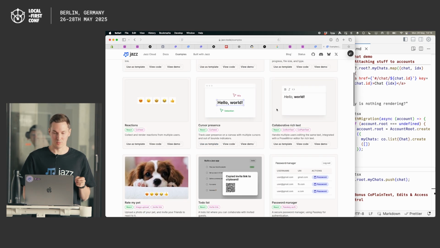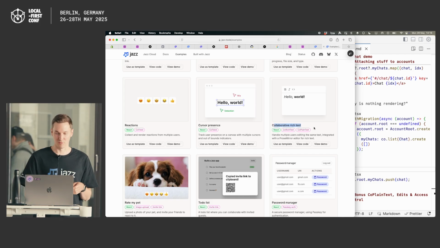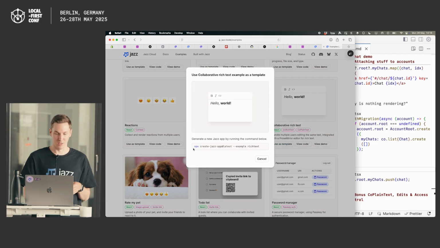For example, if you want to do something with collaborative rich text, which we also have nice integrations for, you can just use that as a template, get this customized create Jazz app prompt, and again, AI will do a better job of basing your customization or your new app on top of that.